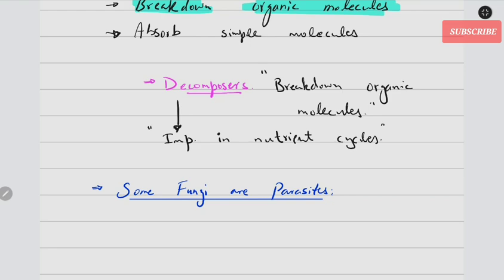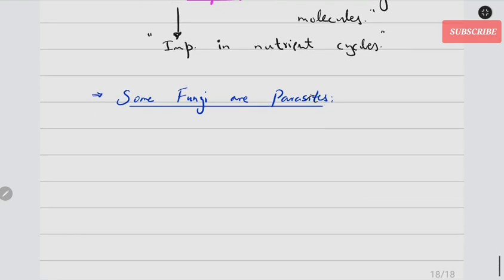If we go back to the decomposers, the examples are like most of the mushrooms. Okay, you might have seen them growing over dead, decaying organic compounds. They are decomposers. Okay, black bread mold over the bread, those are decomposers. They are saprotrophs.